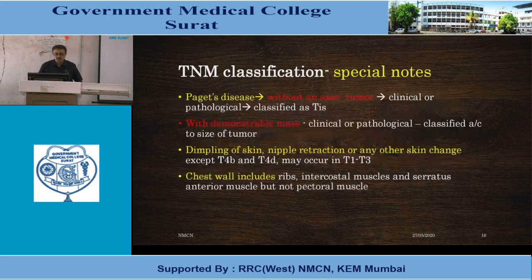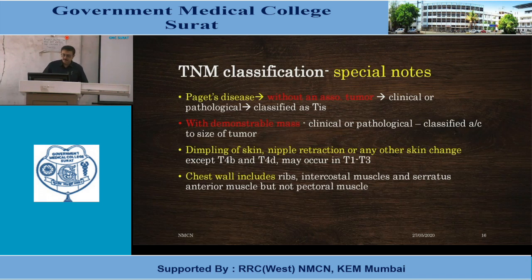Tis is without an associated tumor, clinically or pathologically classified as carcinoma in situ. With a demonstrable mass, it is clinically or pathologically classified according to the size of the tumor. Dimpling of skin, nipple retraction or any other skin change except T4b and T4d may occur in T1 to T3. Indirectly, dimpling of skin or nipple retraction without evidence of ulceration, infiltration or peau d'orange will happen in T1 to T3 and is not considered T4.